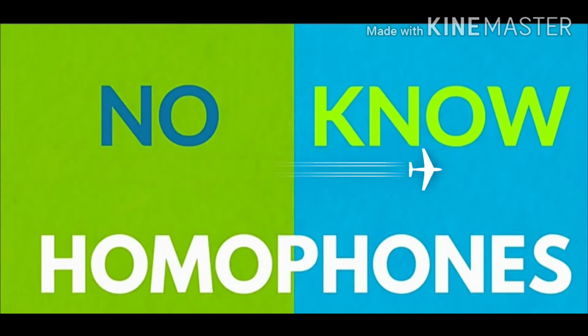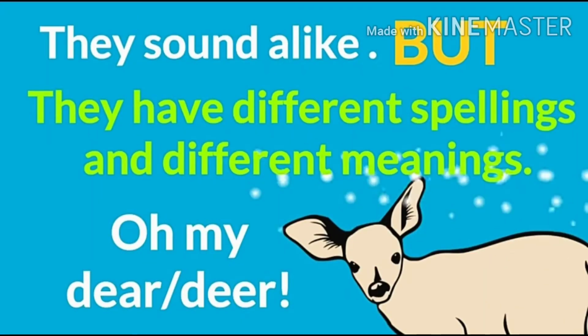So, are you ready? Let us see what are homophones. Homophones are the words which have different spellings and different meanings, but they have the same sound. For example, dear and deer. One is D-E-E-R, as you can see in the picture, and the other one is D-E-A-R.